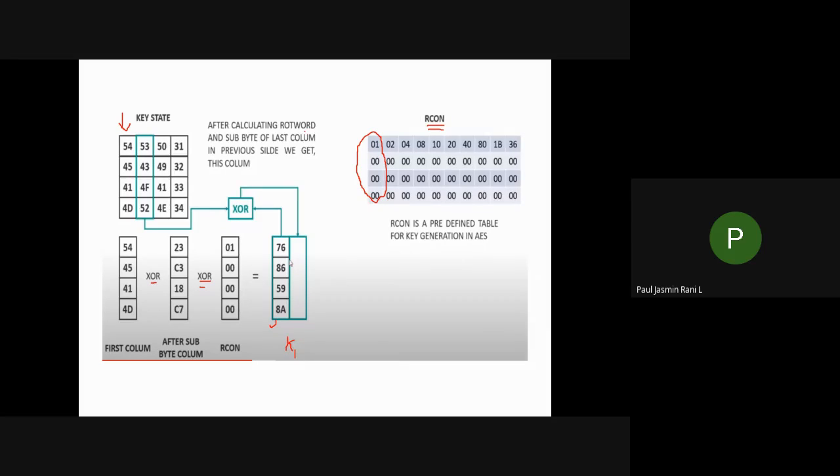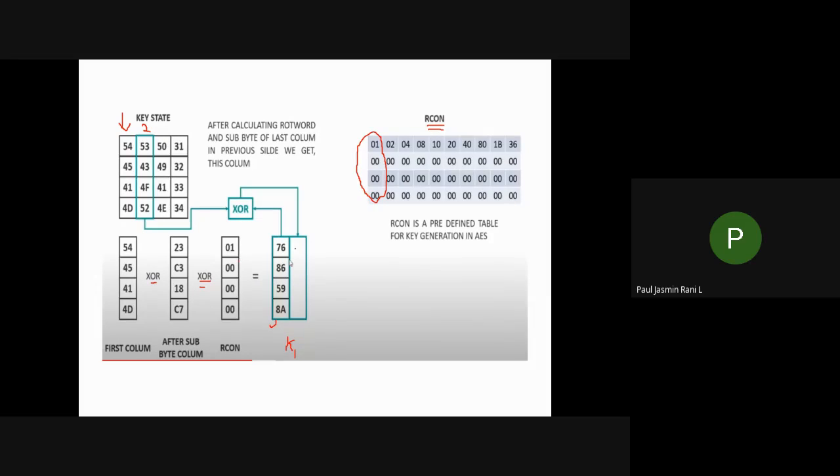Next, you have to generate your second column, isn't it? How do you generate the second column? You take the second column in your key state, this particular column 50, and XOR it with the previous column generated in your K1.